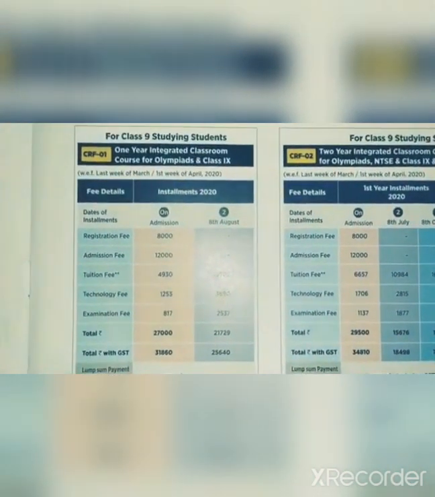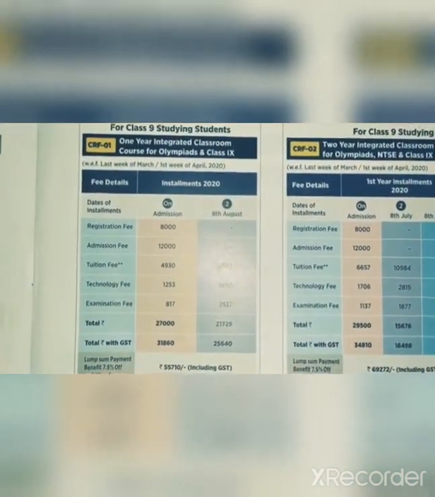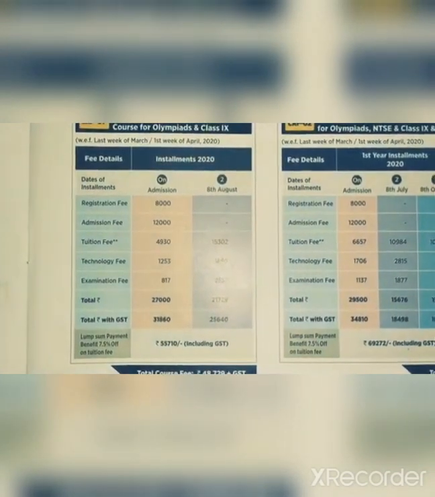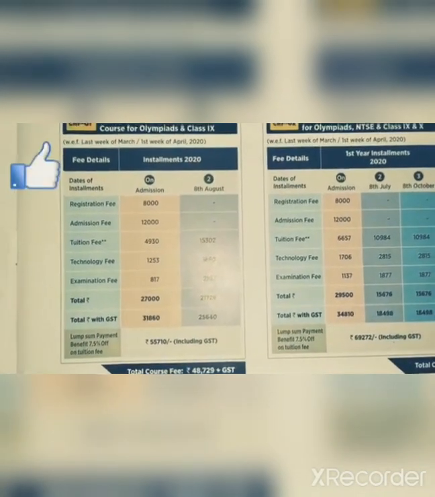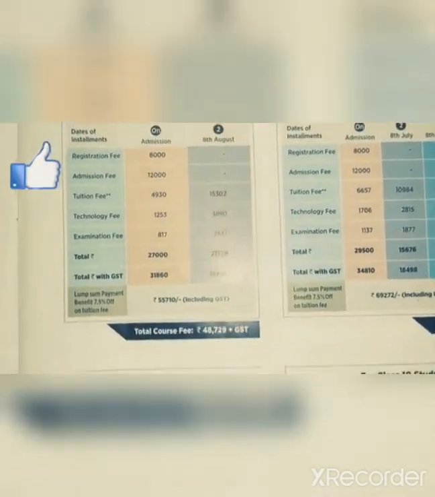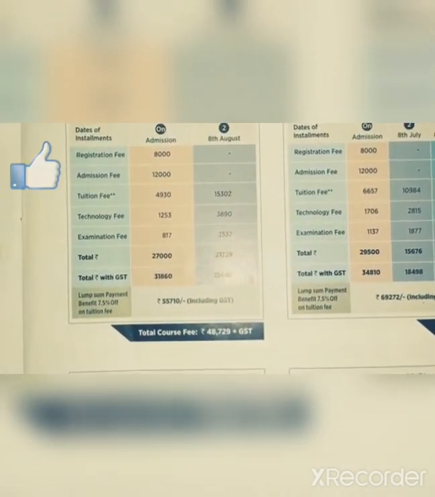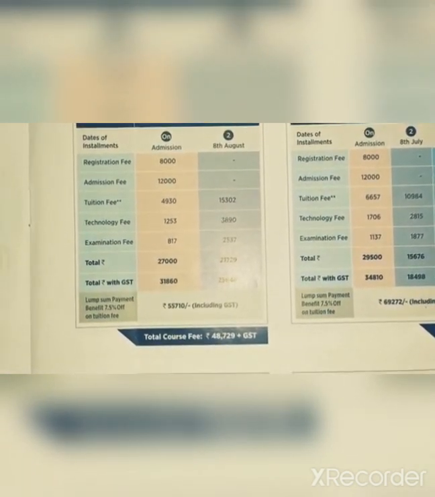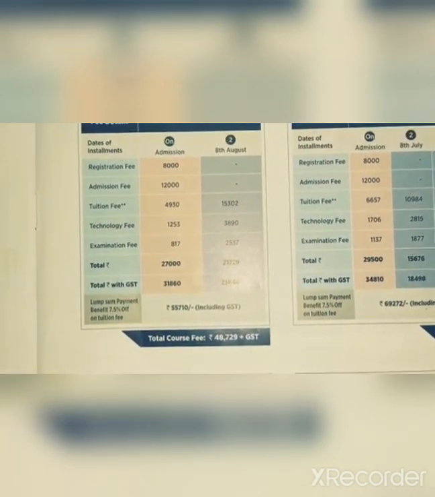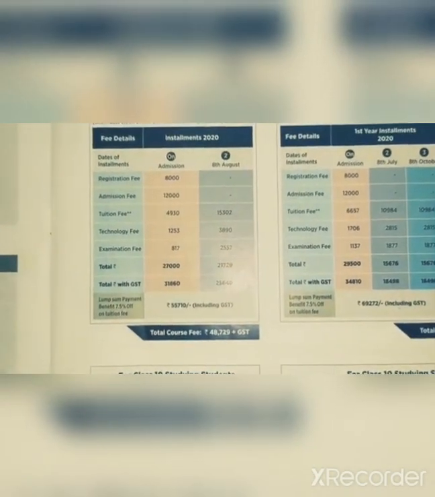This is the 1 year integrated classroom program, and you can see the registration fee is 8,000, admission fee 12,000, tuition fees are respectively 4,000 and 15,000, technology fees are around 1,253 and 3,890, examination fees 817 and 2,537.